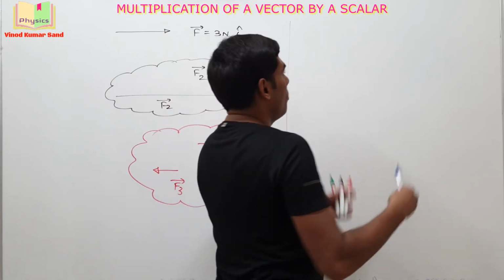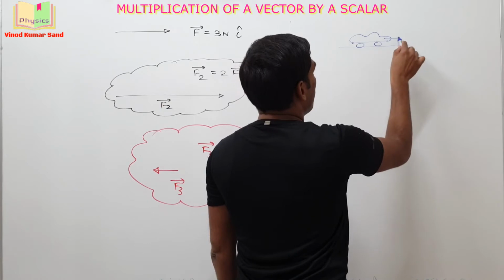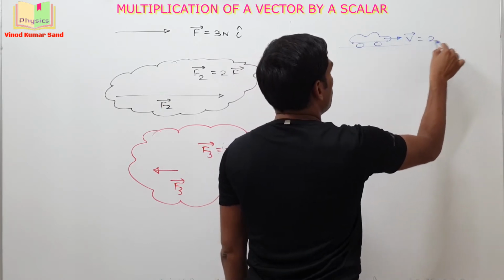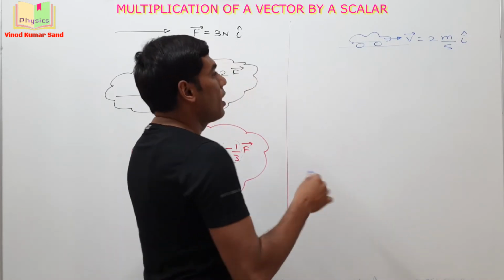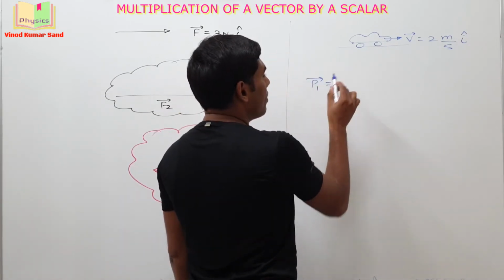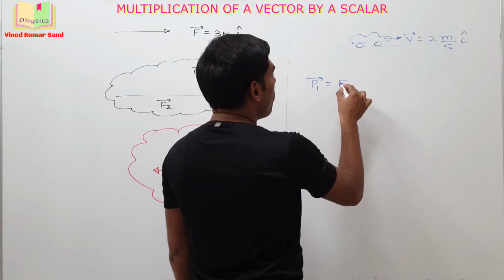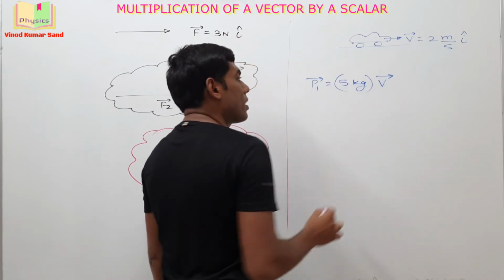Suppose we have a velocity vector of a car, v is equal to 2 meter per second of i cap. Now I define another vector as p1 vector, and this I write as 5 kg multiplied with v vector.